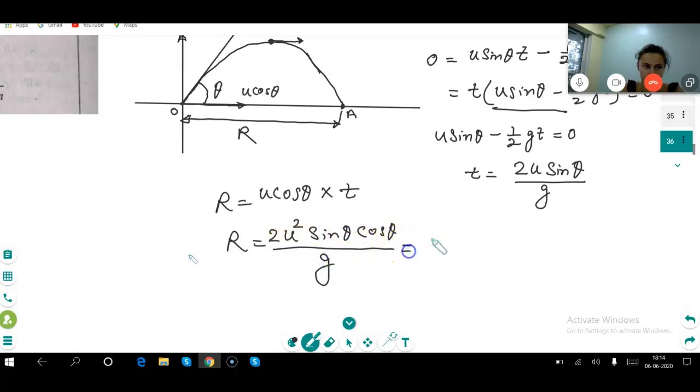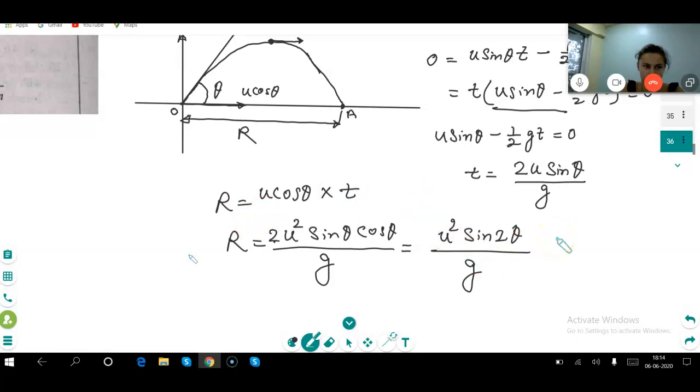Or you can write 2 sin theta cos theta is equal to sin 2 theta, so R is u square sin 2 theta by g. You can use this direct formula also, if sometimes you want to find R.